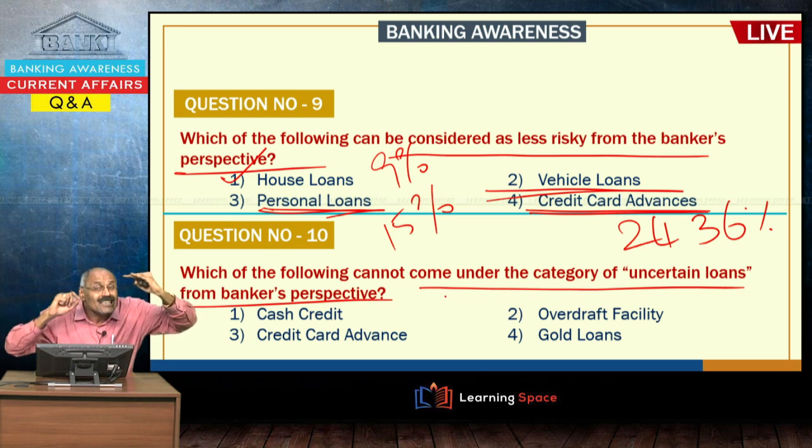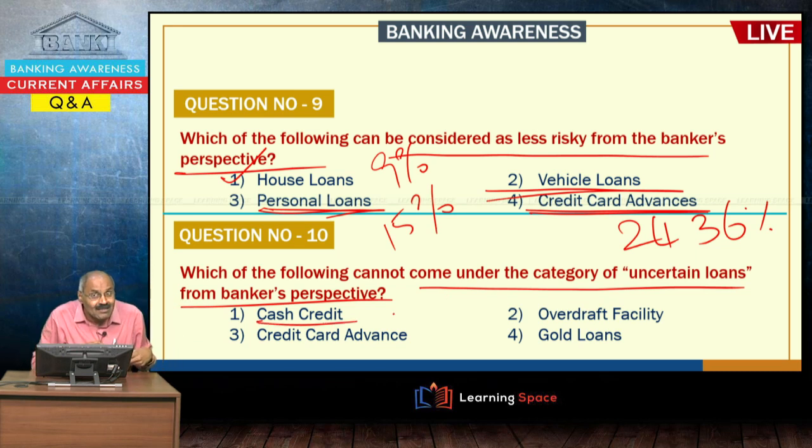So, uncertain loans from the banker's perspective are the loans where a limit is given. You can access a loan up to a certain limit. So, cash credit is uncertain because the limit is given as 5 lakhs and I may use it, I may not use it. Then the overdraft facility, that is also an uncertain loan.